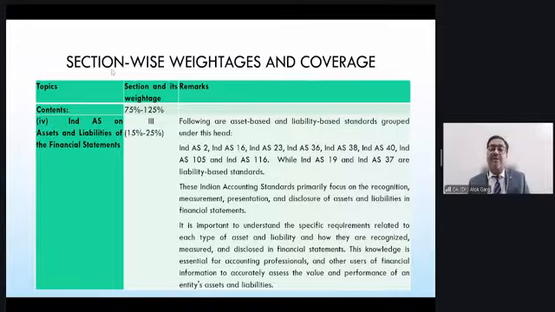It includes Ind AS 2 on inventories, Ind AS 16 on property, plant and equipment, 23 on borrowing cost, 36 on impairment of assets, 38 on intangible assets, 40 on investment property, 105 on non-current assets held for sale and discontinued operations, and 116 on leases. Ind AS 19 is on employee benefits, and 37 is on provisions, contingent liabilities and contingent assets. So section 3 covers almost 25 to 30 marks of the paper.